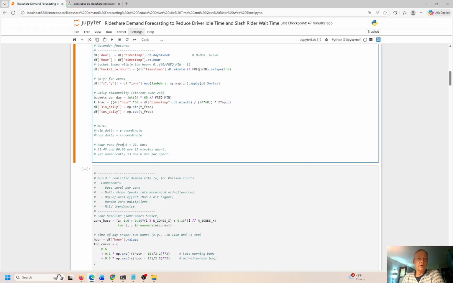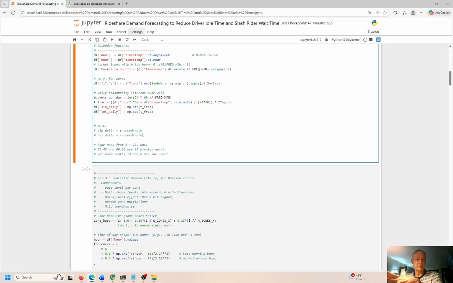So yeah, we have the y coordinate, that's the sine daily, and the x coordinate. So we need the x's and y's so we can see where these Uber cars are driving to, right? It's like latitude and longitude coordinates, right? And also, this helps us to accommodate a changing from midnight into the next day.